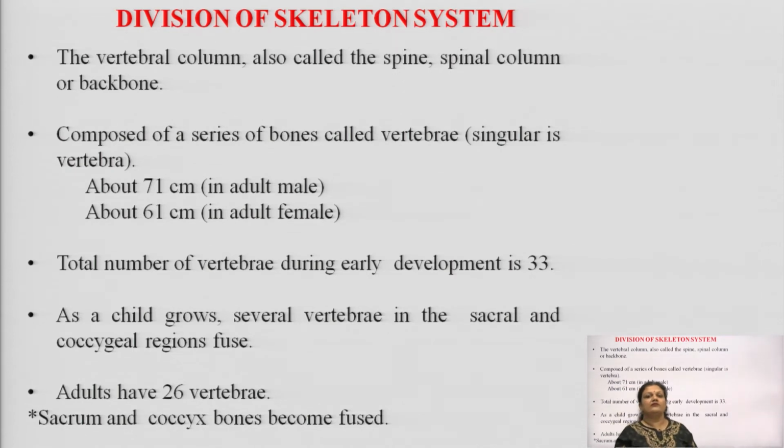So here also a few bones fuse, which is why we have different numbers of bones in the newborn and the adult. Adults have 26 vertebrae, while a child has 33 vertebrae in the vertebral column. You have to remember the sacrum and coccyx bones, which are more in children, which is why they have 33 bones that later fuse to become 26 in adults.